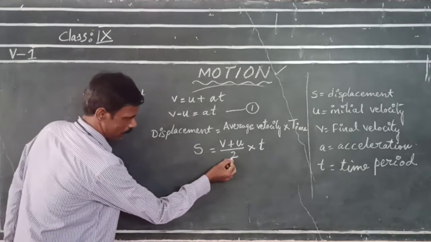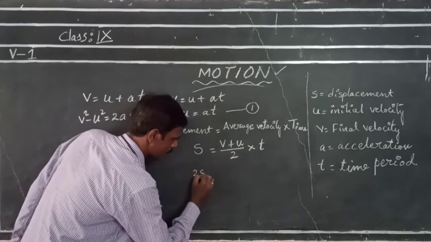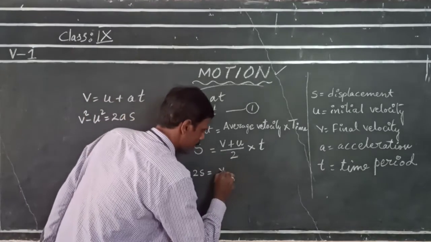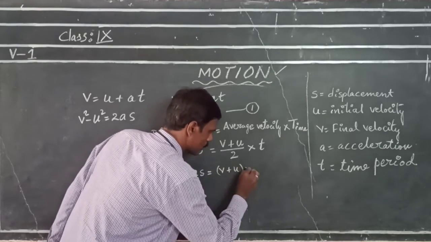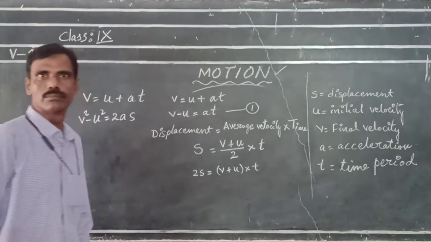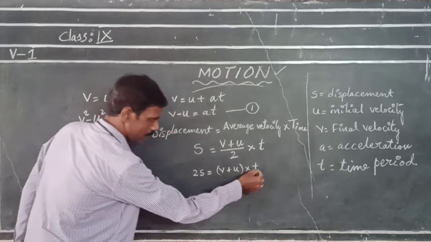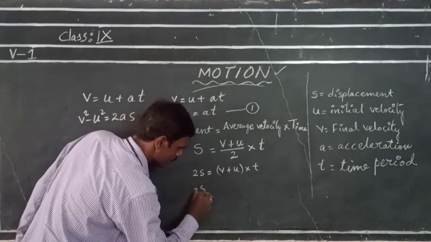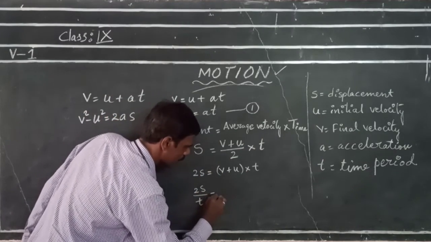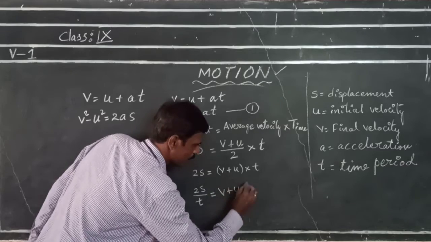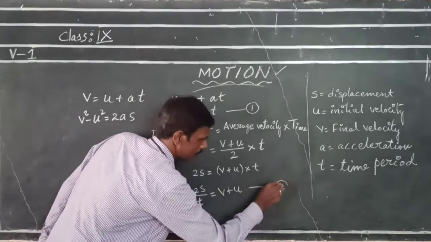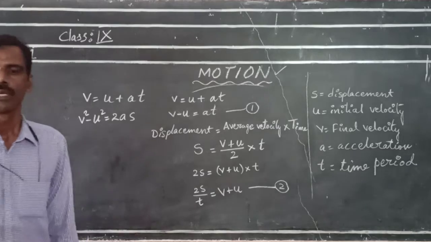Now by cross multiplication, 2s is equal to v plus u into t. Now bringing this t to this side, 2s by t is equal to v plus u. Let this be equation number 2.